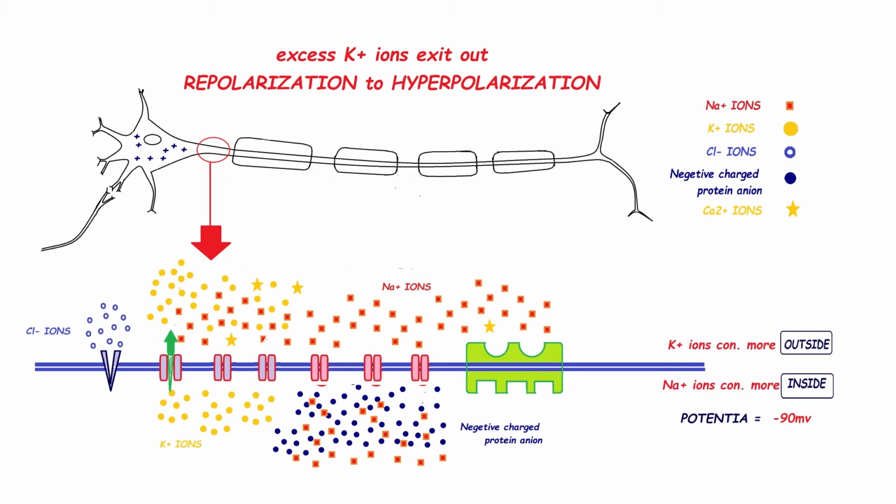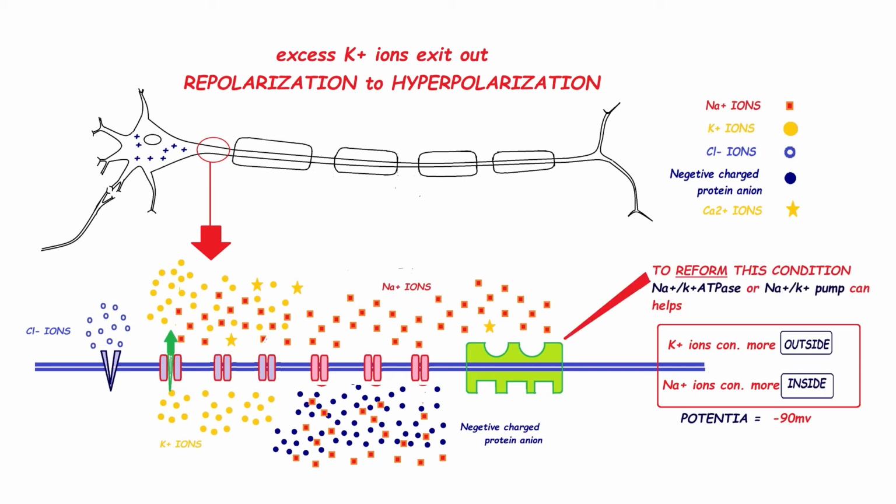Now, at the resting state, outside the membrane the sodium ion concentration was more, and inside the potassium ion concentration was more. But after hyperpolarization, we can see outside the potassium ion concentration is more, and inside the sodium ion concentration is more. Just the opposite condition has arisen. To restore the original condition, only the sodium potassium ATPase or sodium potassium pump can help.